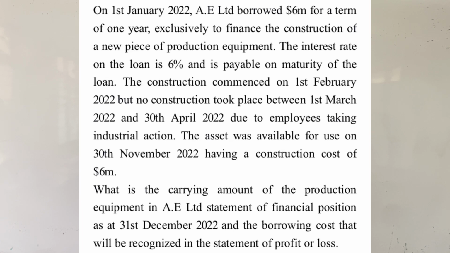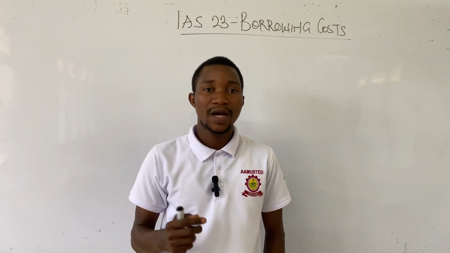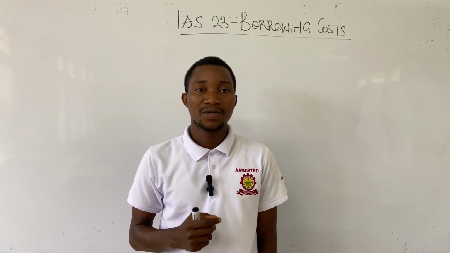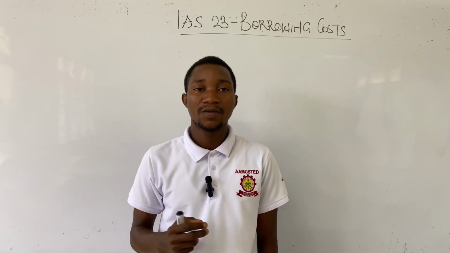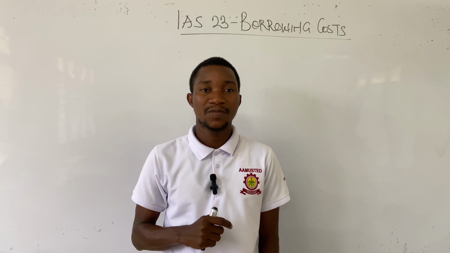Required: What is the carrying amount of the production equipment in AE Limited's Statement of Financial Position as at 31st December 2022, and the borrowing cost that will be recognized in the statement of profit or loss? This is a two-in-one question. We are being required to calculate two different things. First, we are being asked to calculate the carrying amount of the production equipment that will be recognized in the statement of financial position.